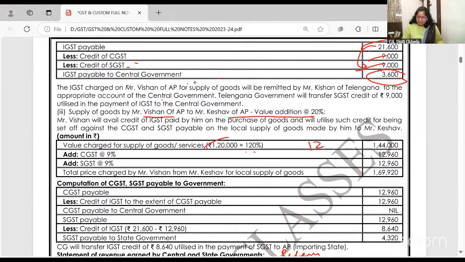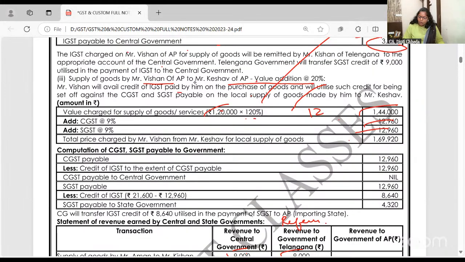So 20% value addition on 120, and both of them are in AP. So output CGST, output SGST. But what input has he paid? IGST. Okay. So now, output within the state is CGST.